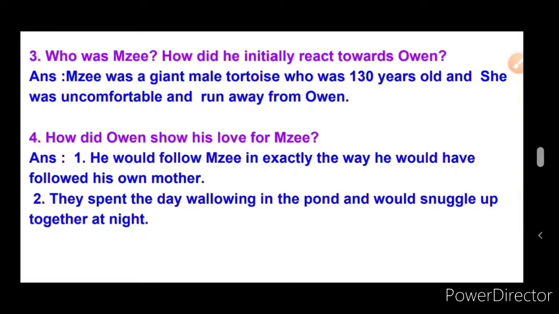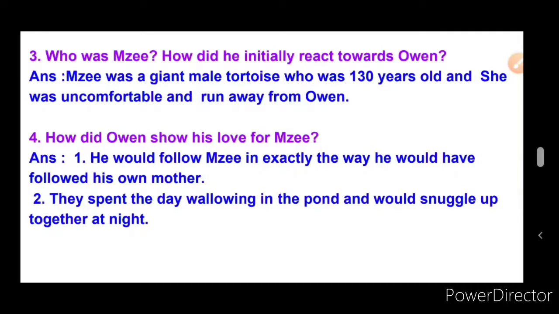Children, I'll repeat the fourth question again. How did Owen show his love for Maisie? First point, he would follow Maisie in exactly the way he would have followed his own mother. Second point, they spend the day wallowing. Wallowing means together swimming and walking and jumping in the pond, and would snuggle.